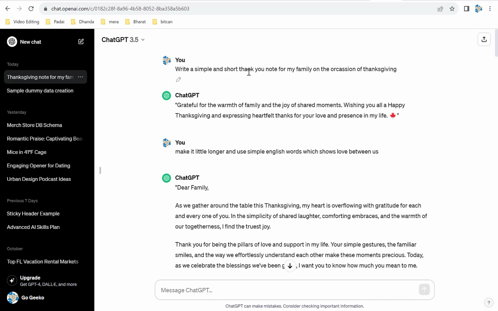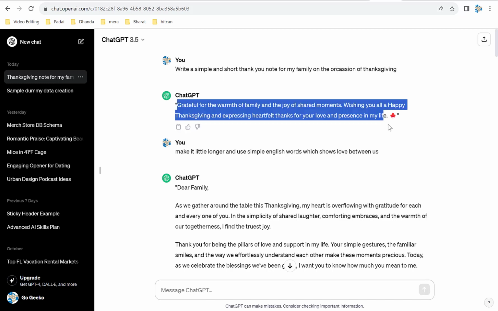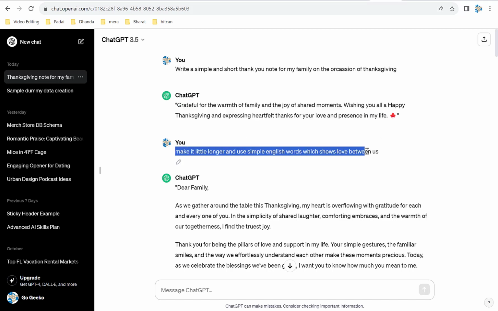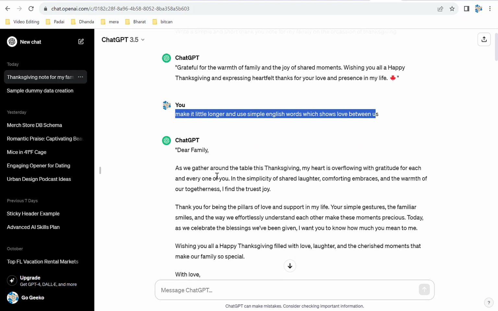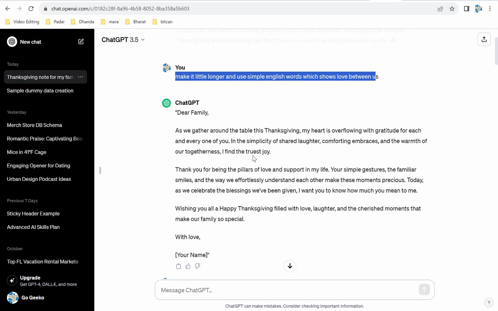Write a simple and short thank you note from my family on the occasion of Thanksgiving, right? ChatGPT created this simple response. Now this is what I mean by reiterating. Now you will ask something else. Like I said, make it a little longer and use simple English words which show love between us. And then it created that. And then I copy pasted that, maybe changed it a little bit, and sent it to my family.